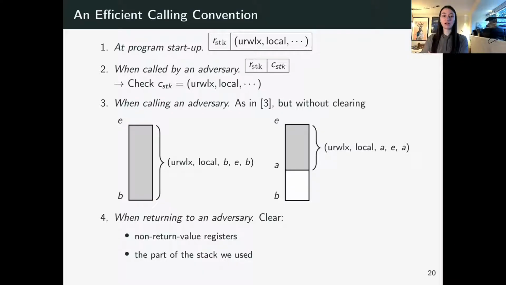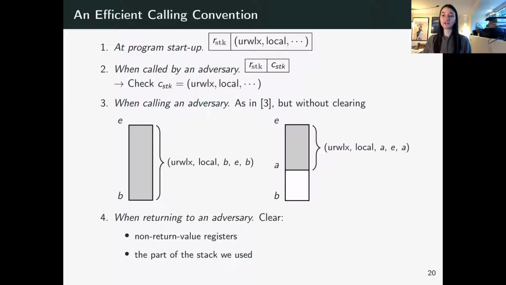Then, the part of the calling convention which will have the most difference and which will also be faster is when calling an adversary. So we do everything as the calling convention presented by Skorstengaard and others, but we do it without any stack querying. All that is needed is to hand out a completely uninitialized capability to the adversary.